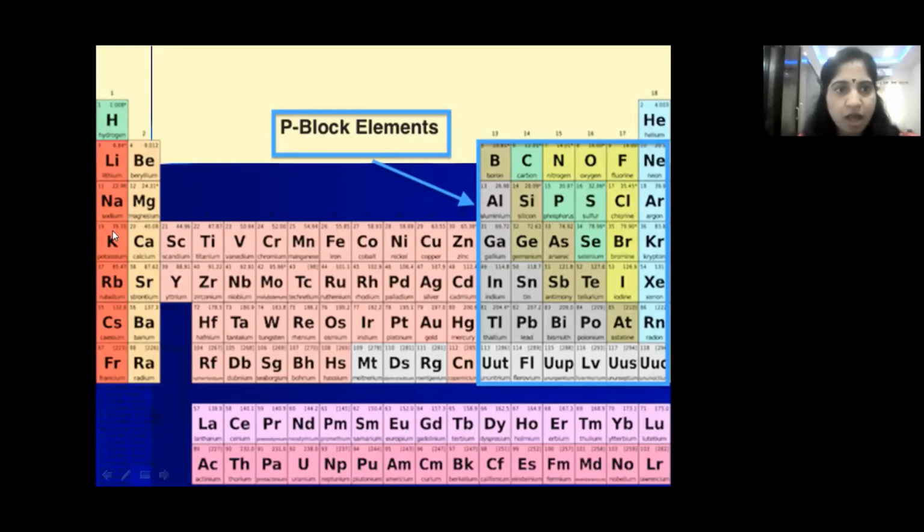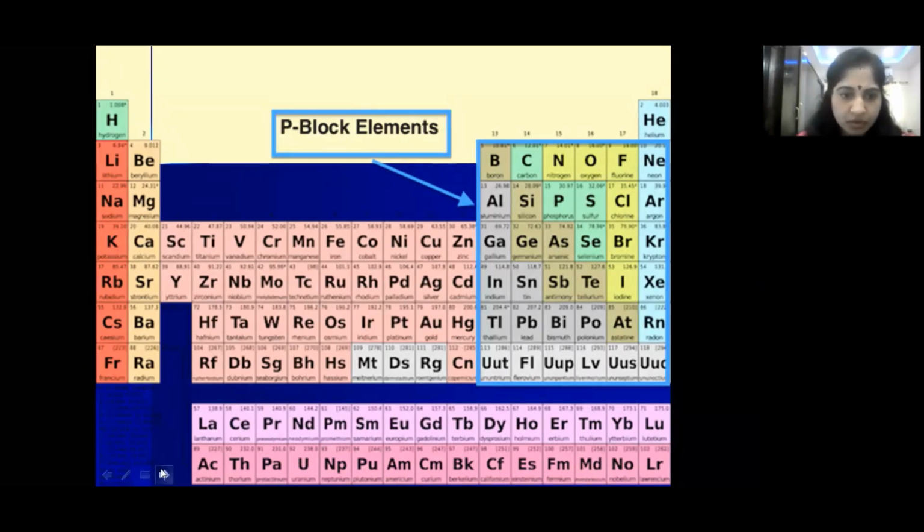In S block, how many groups are present? 2 groups are present, and in P block 6 groups are present. D block, which is present at the center of the periodic table, consists of 10 groups, and this is the F block. These are F block elements, which are present at the bottom of the periodic table. But our concentration is on P block elements, is it not?